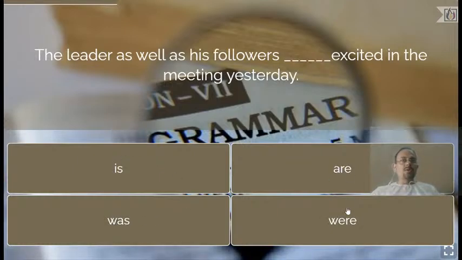So are, were will be struck out, deleted. This B and D option will be deleted, because according to the rule the verb should be singular. Then tell me, dear students, out of is and was, which should be the answer? Can you please text me quickly which shall be the answer between is and was?